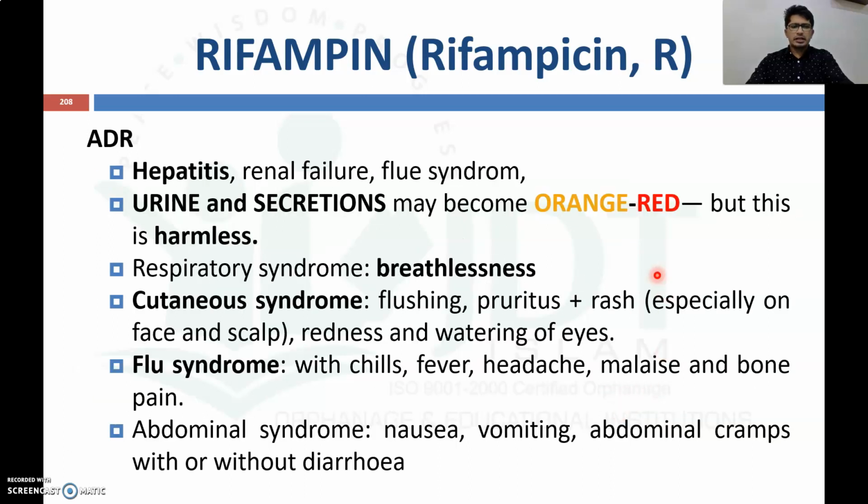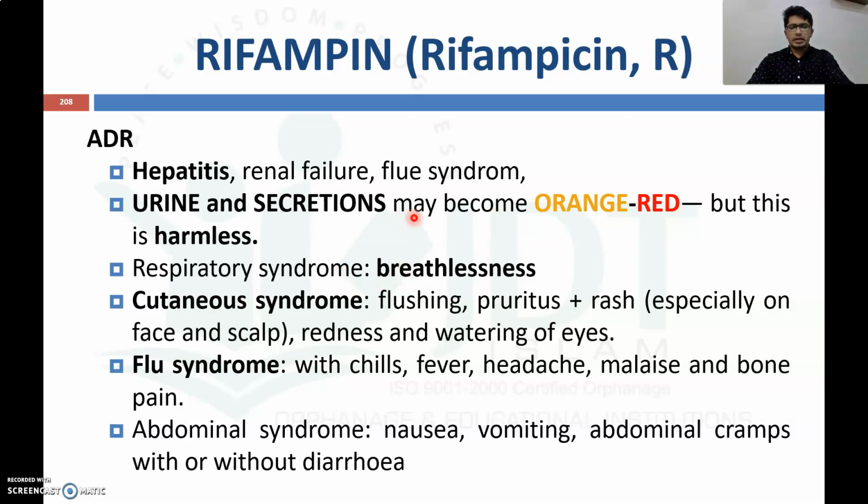Now coming to the adverse drug reactions of rifampicin, it will mainly produce hepatitis, renal failure and flu syndrome, and the urine and other secretions may become orange or red in color. Usually it is harmless. So we have to educate the patients who are taking rifampicin for both tuberculosis as well as leprosy that this orange or red coloration of the urine is due to the drug rifampicin, and this is harmless, and it will stop when the drug is stopped.